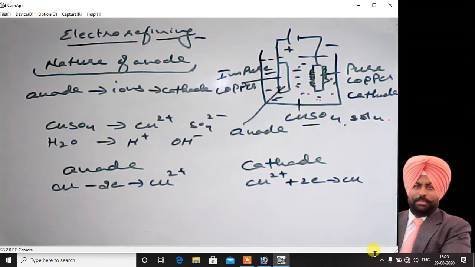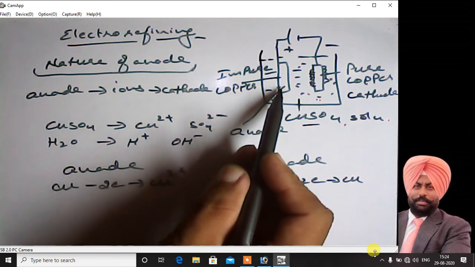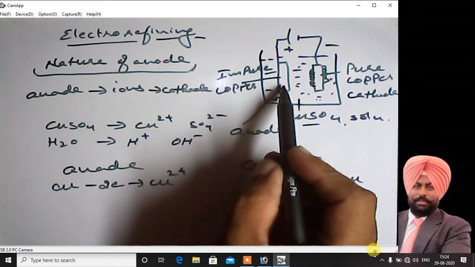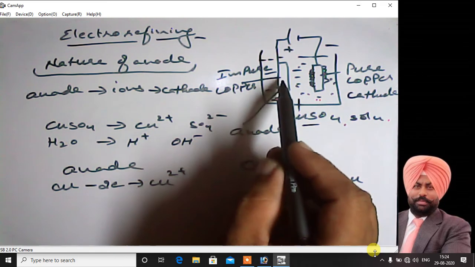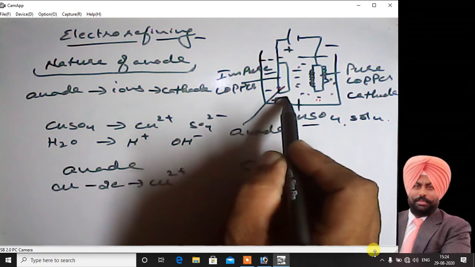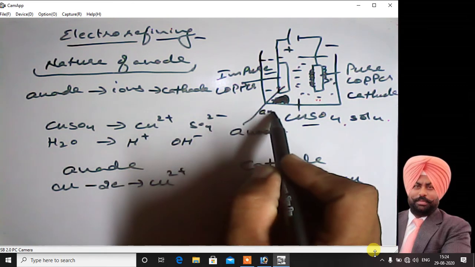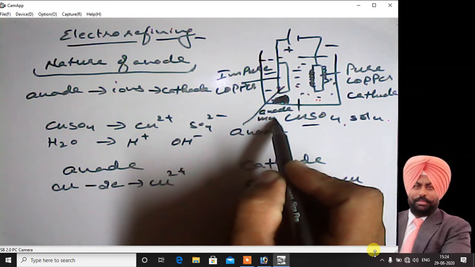This process will continue, and all the copper atoms in the impure rod will be converted into Cu2+ ions, and all these ions will migrate towards the cathode, and on gaining electrons they will be converted into neutral copper atoms. All the impurity present in this impure rod will fall below the anode rod and it will be named anode mud.